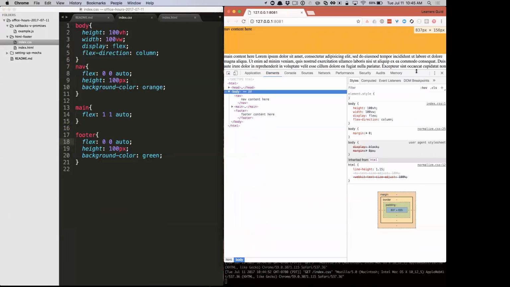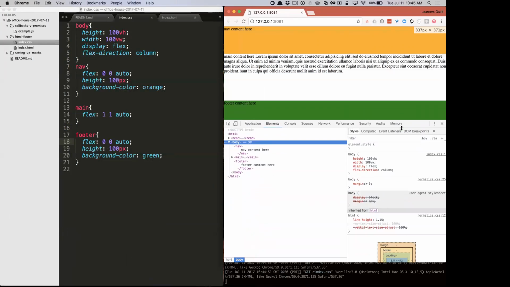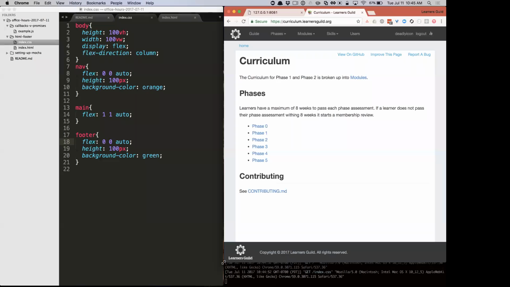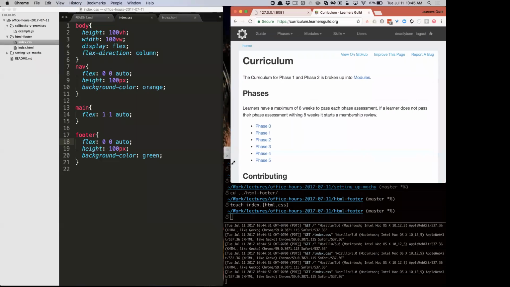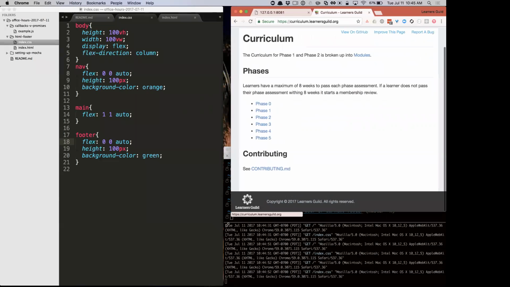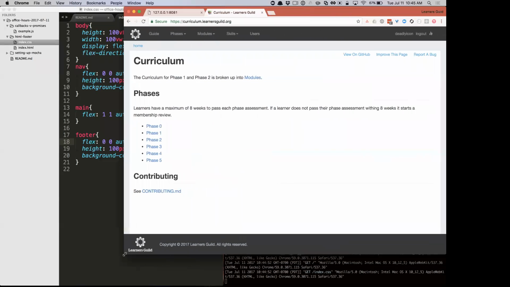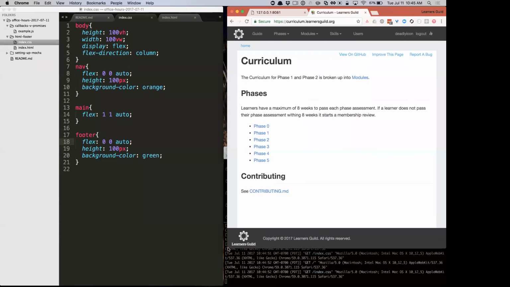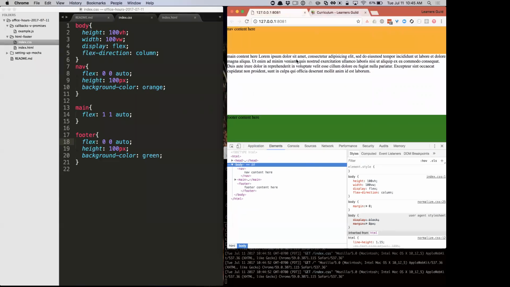This is a common thing you'll want on web pages. This is something that, for example, I think the curriculum app does. See how that footer stays at the bottom there, and then if the content's too long, the footer is something you have to scroll to. This is called a sticky footer. And I do it with a column. I've got a page column and stuff, but that's a little extra work. So there you go. That's how you do it.